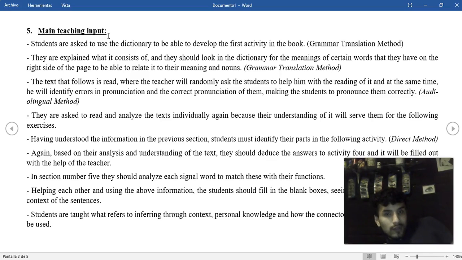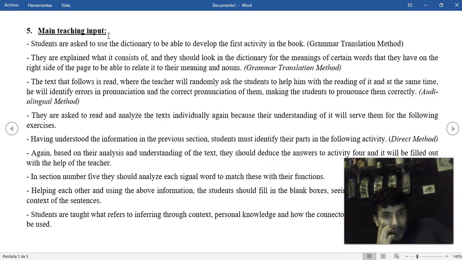They should look in the dictionary for the meanings of certain words on the right side of the page to relate them to their unknown meanings. This is because in the first section of lesson 3 we have to do this activity.